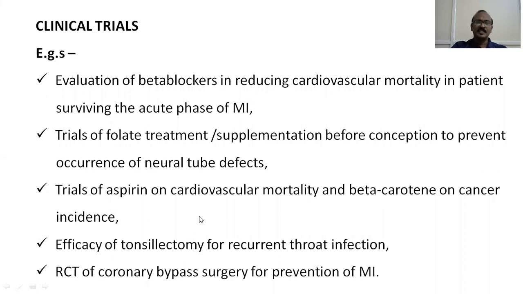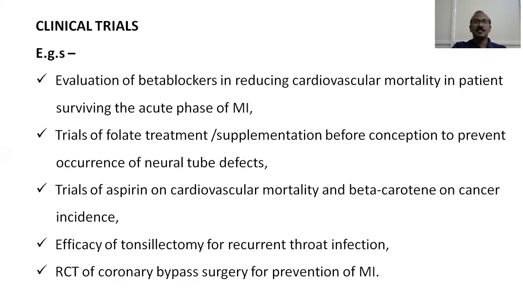Likewise, the efficacy of tonsillectomy for recurrent throat infection. For a person suffering from recurrent throat infection, tonsillectomy proves to be an efficient boon, and this was shown by clinical trials. Then there are randomized controlled trials of coronary bypass surgery for the prevention of myocardial infarction. Coronary bypass surgery has proved to be a boon for people suffering from myocardial infarction, preventing them from experiencing mortality or death.